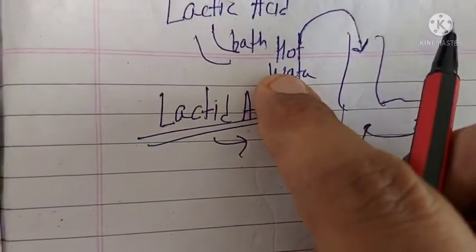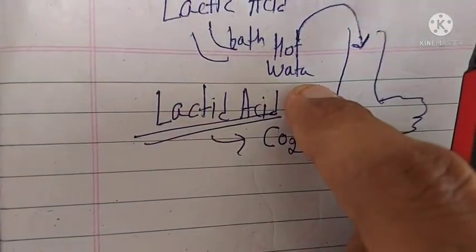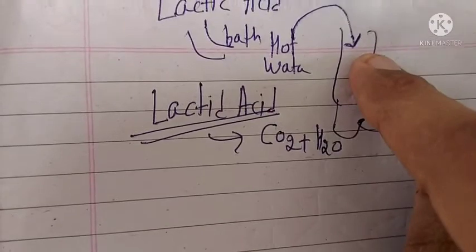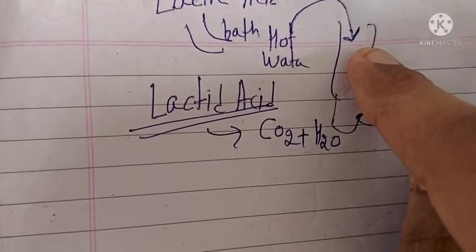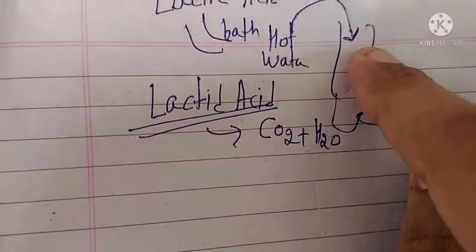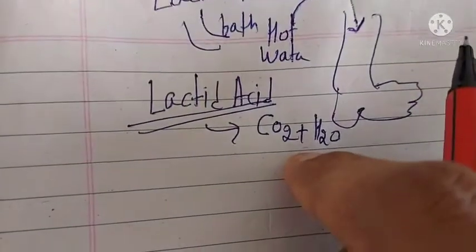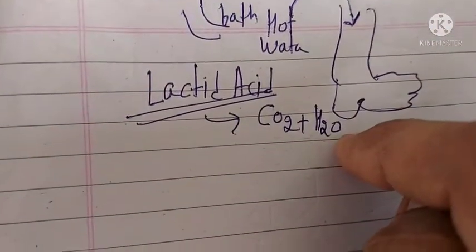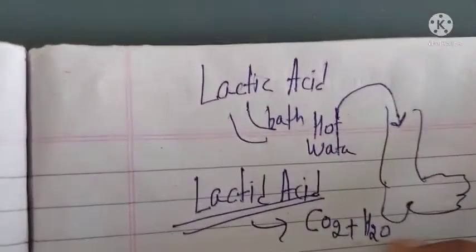So when you bathe with hot water, the blood supply to your muscles will increase, and lactic acid will decompose, or break down, into carbon dioxide and water. So our cramps will get cured.